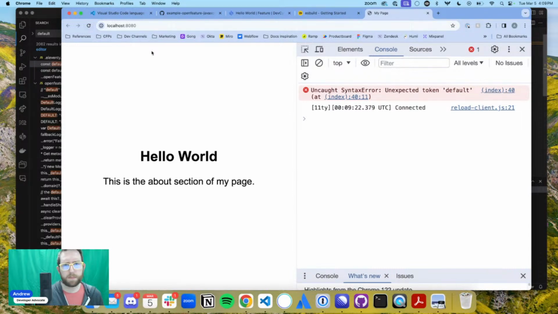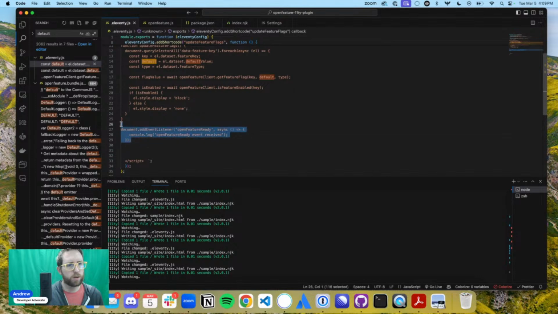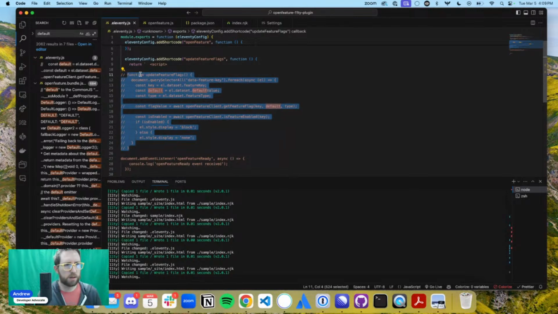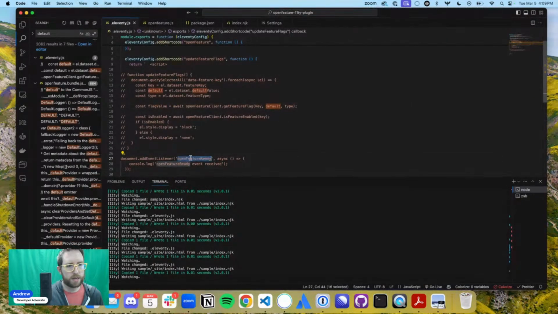No. We're not getting a notification, which we should be seeing. Because I don't need this for right now. Let's just get rid of that for a second. And we should now. Oh, maybe it's because this is OpenFeature ready.